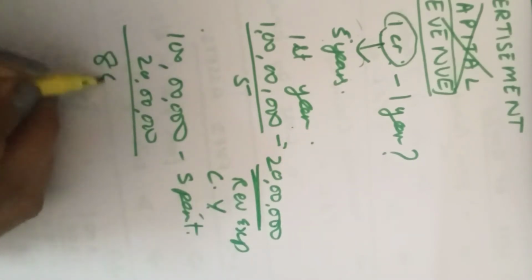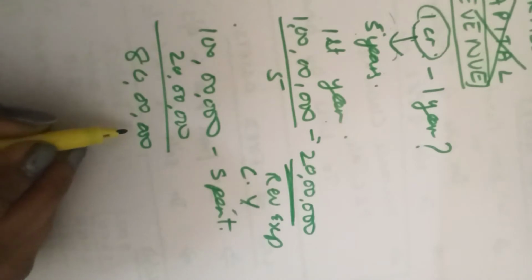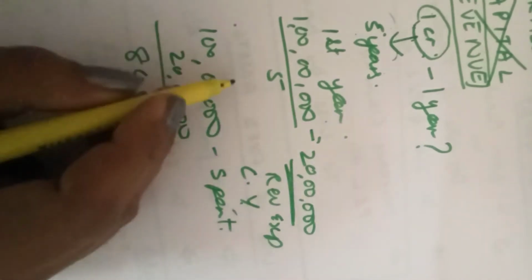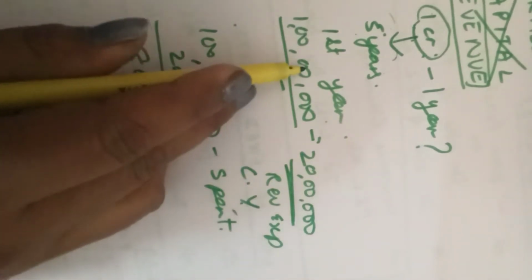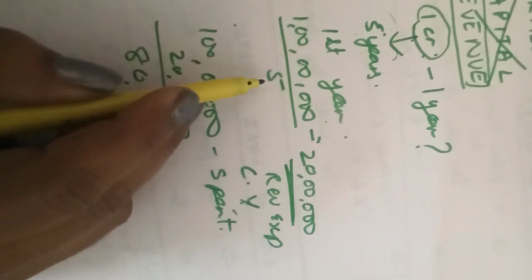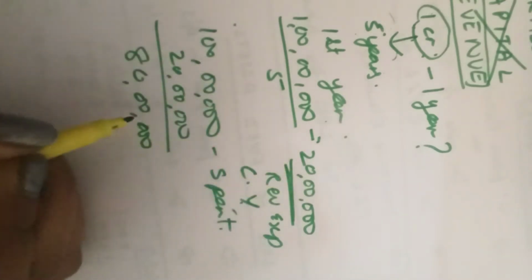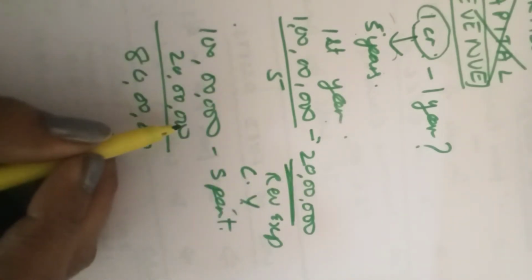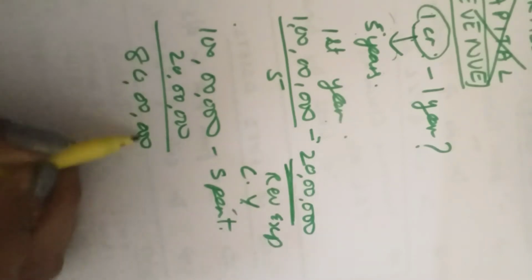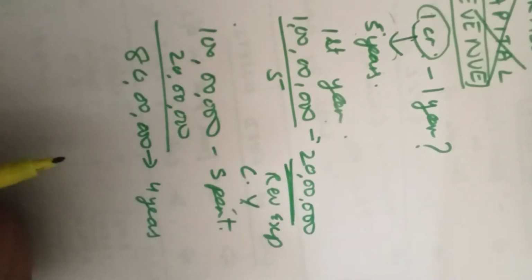Then what about the remaining 80 lakhs? The 80 lakhs will give us benefit in the years to come, in the next 4 years. Out of this 100 lakhs, 20 lakhs is going to give us benefit this year, and the remaining 80 lakh will give us benefit in the next 4 years.